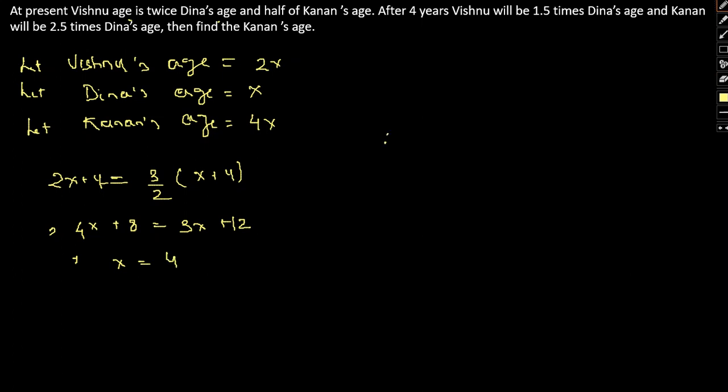Okay, so therefore Kanan's age will be 4 into 4 equal to 16. Okay, so this is the answer. So it was a fairly simple question. So now let's move on to the next question.